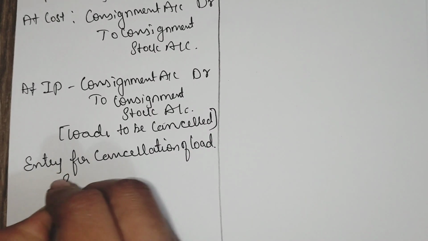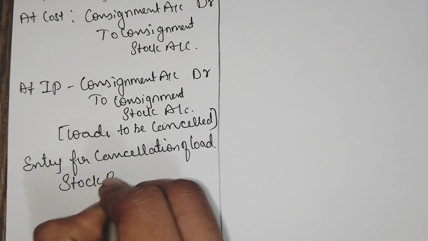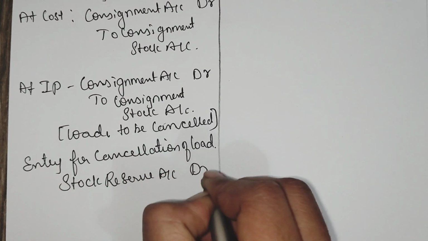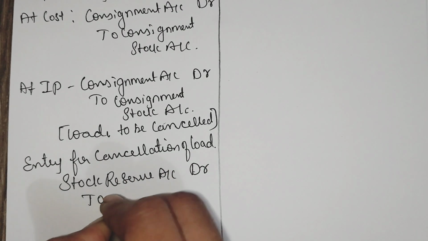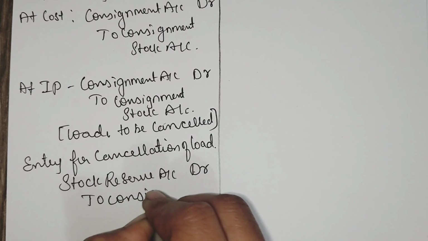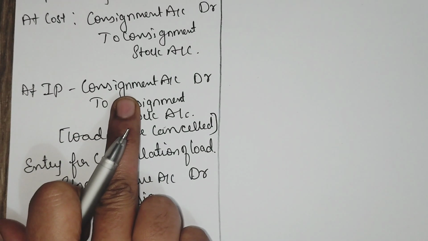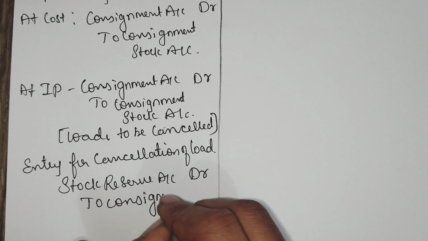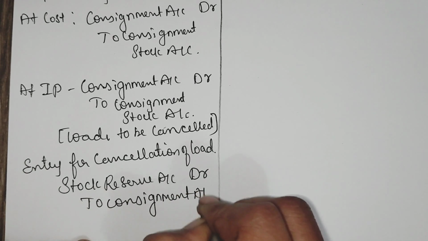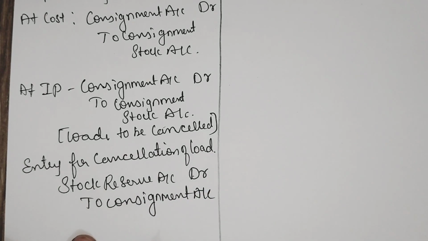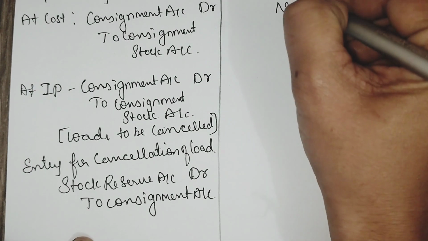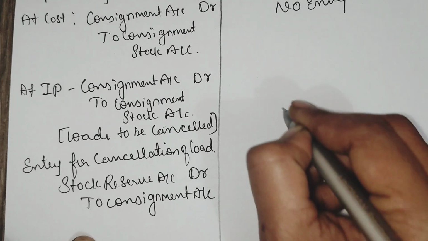Stock reserve account debit to consignment account. Earlier we debited the consignment account; here we are crediting the consignment account. We are cancelling the load charges. When it is invoice price, only at that time this entry will be passed. And for the opening stock, there is no entry in the consignee's books.